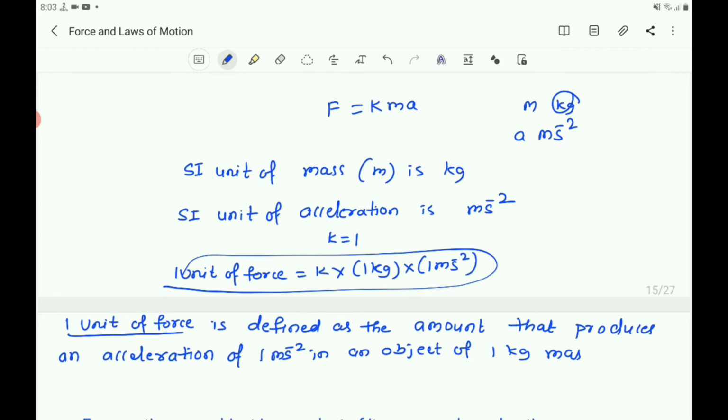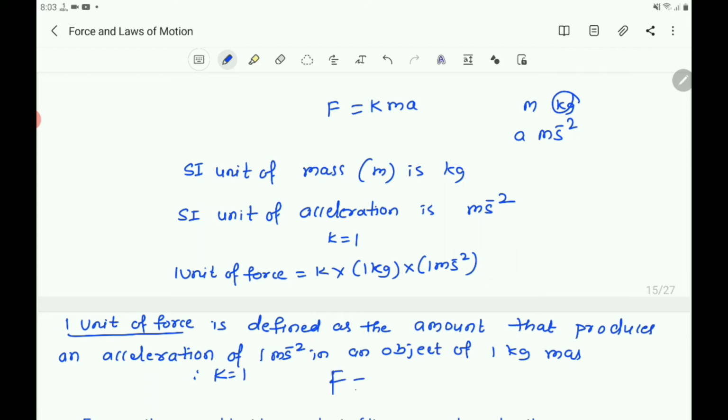Thus, the value of k becomes 1. Therefore, k equals 1, and you will get F equals m into a.